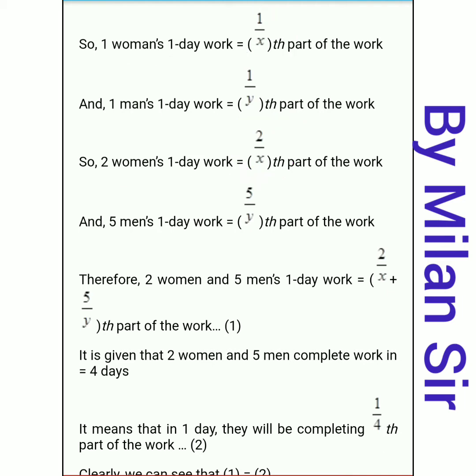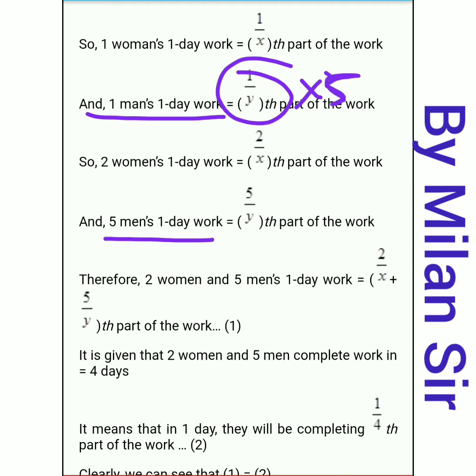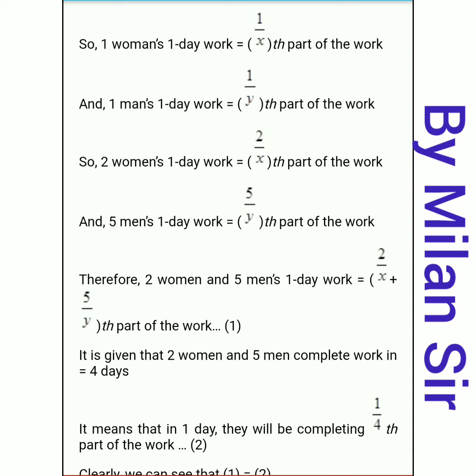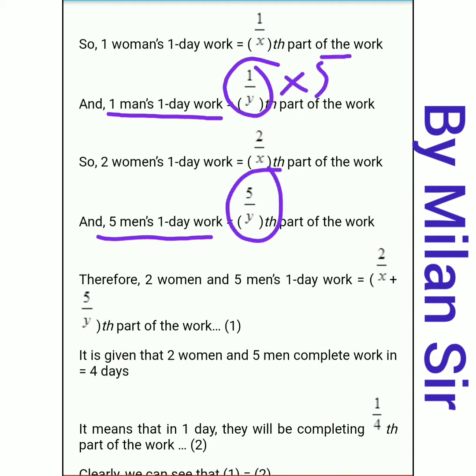Same thing. After that, 5 men are given. So 5 men's one day work: here 1 man's one day work is equal to 1 by y. So multiply by 5. If 5 men are there, it is 5 multiplied by 1 by y, which is 5 by y. Again, 2 women's one day work: 1 by x multiplied by 2, because 1 woman's one day work is 1 by x, so 2 by x. Then 5 men's one day work: 1 man's is 1 by y, so multiplied by 5, it is 5 by y.